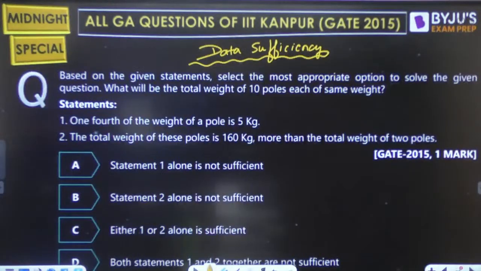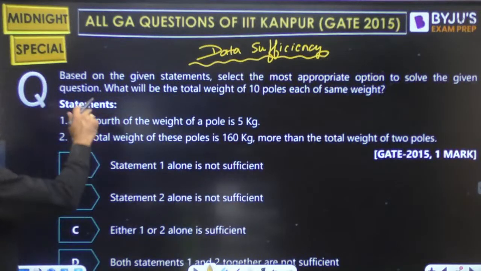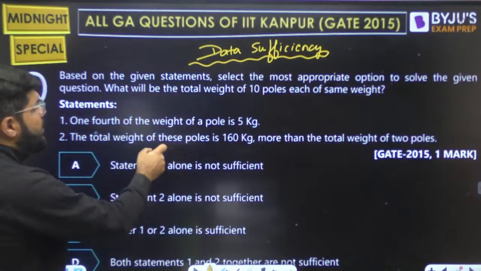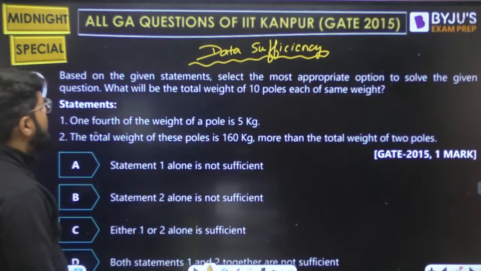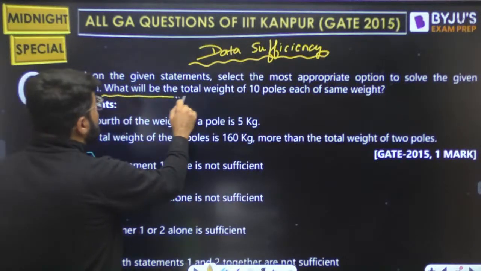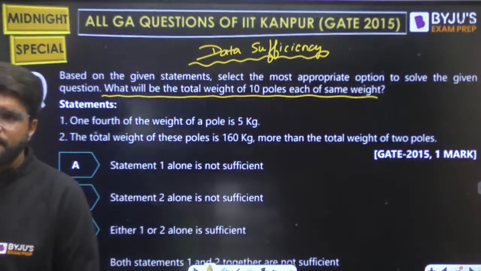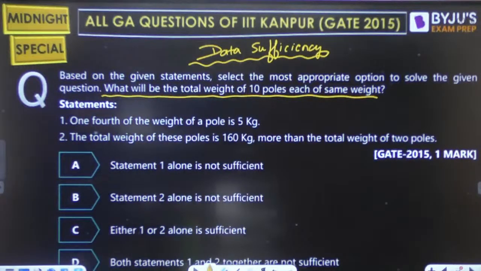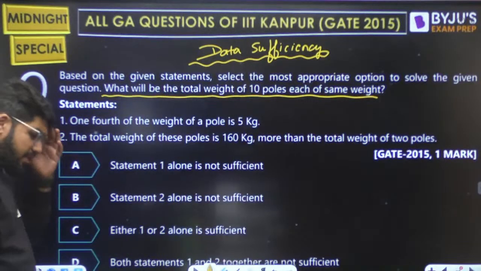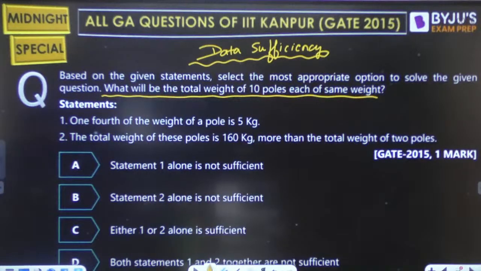Next question is based on data sufficiency. Based on the given statement, select the most appropriate option to solve the given question. Question is, what will be the total weight of 10 poles each of the same weight? It's actually a very simple question. What is the total weight of 10 poles each of the same weight? Each has to be of the same weight. Tell me.